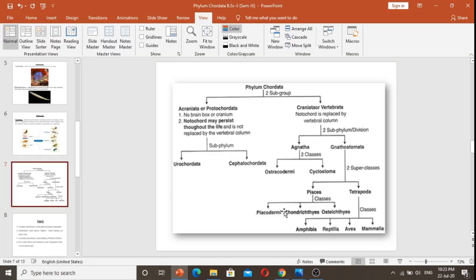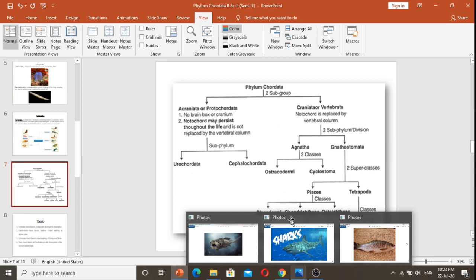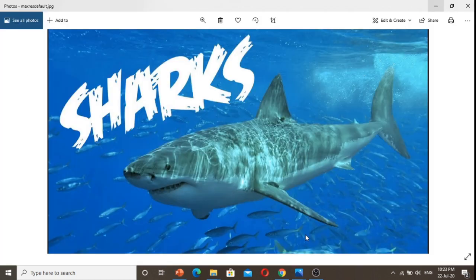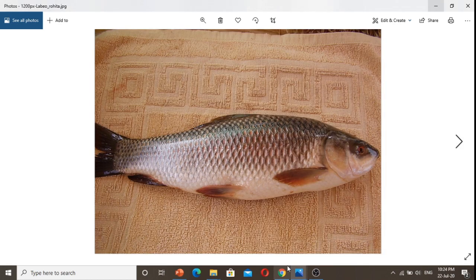Chondrichthyes. Chondrichthyes are the cartilaginous fishes. Mostly we know the shark. These belong to the cartilaginous fishes, basically their skeleton is made up of cartilage. And the third one is Osteichthyes, the bony fishes, as we know, the freshwater fishes like Rohu.